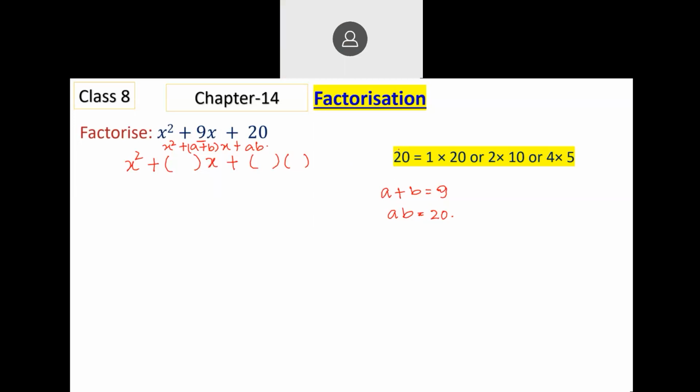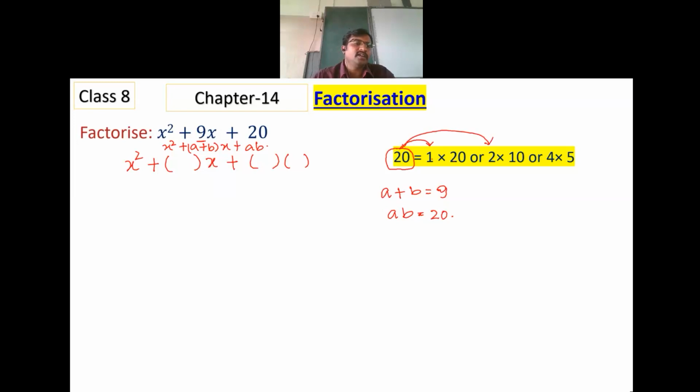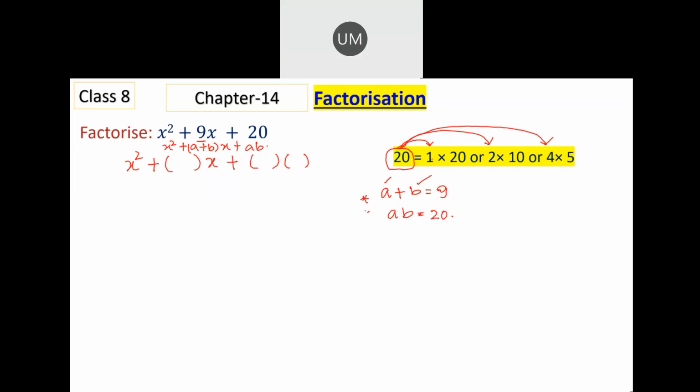So for a plus b, we can write 5 and 4, 4 plus 5, and 20 as 4 into 5. This 20 can be written as 1 into 20, as 2 into 10, or as 4 into 5. I have to select values so that both conditions are satisfied: the sum should be equal to 9 and the product should be 20.